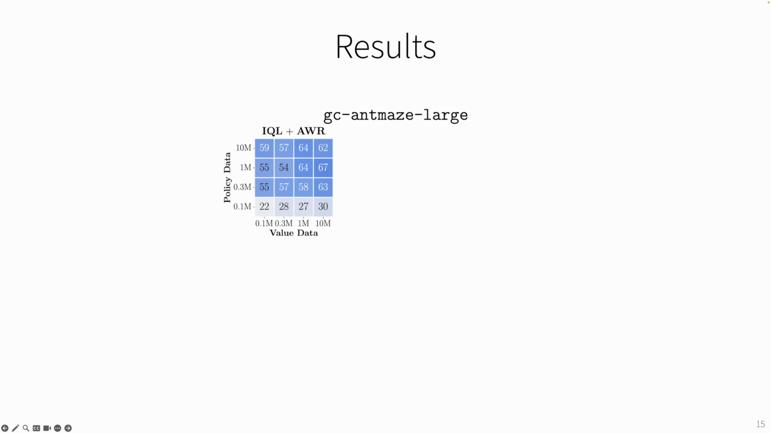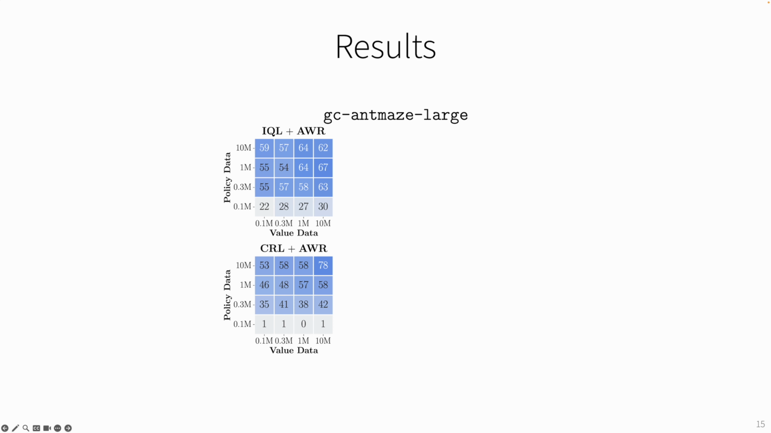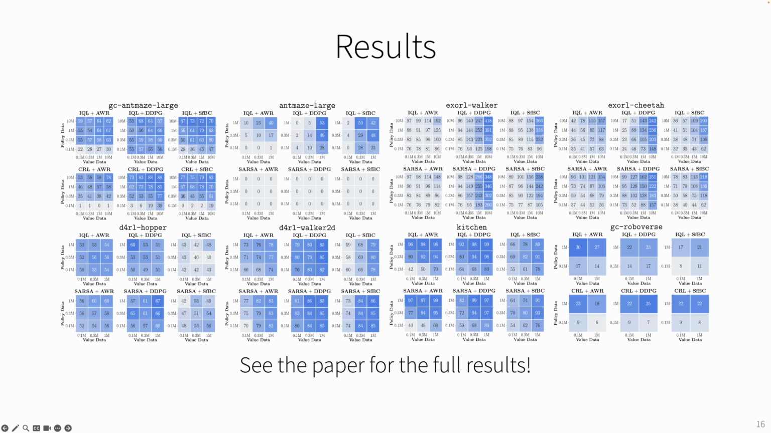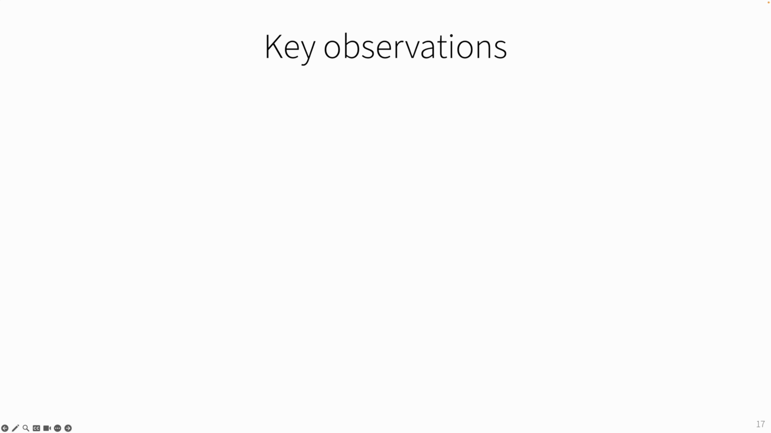And then we repeat this procedure with different value learning algorithms like CRL, and different policy extraction algorithms like DDPG plus BC and SFBC. And also, we repeat the entire process with 8 different environments, and please check out the paper for the full results. And here, let me highlight some key observations.